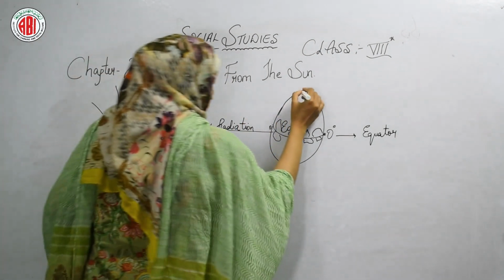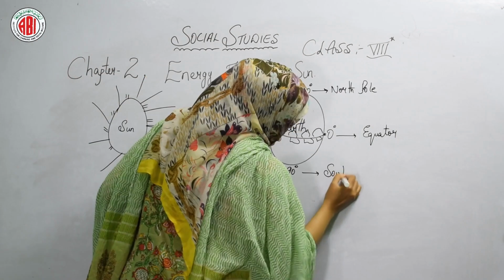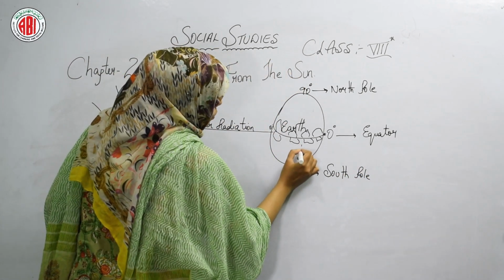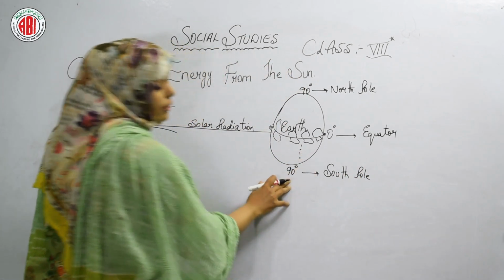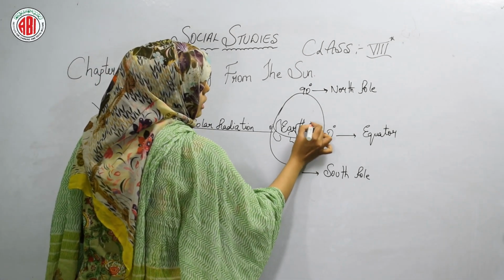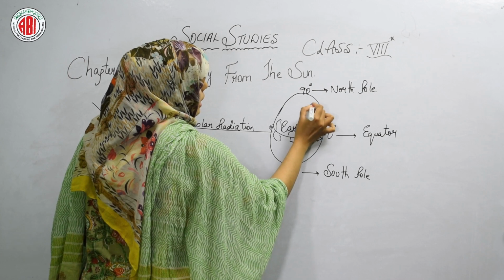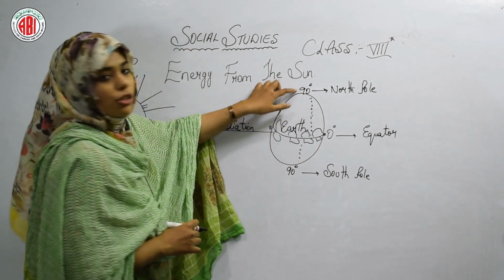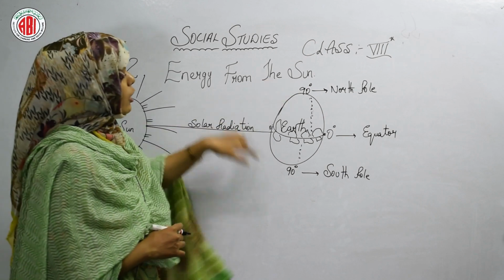This is the north pole, 90 degrees, and the south pole. Okay, how? Like 1, 2, 3, 4, 5, it will reach the 90 degrees, and the same from the equator, 1, 2, 3, 4, 5, 6, 7, 8, 9, 10. If you calculate all this, it will reach 90 degrees, the completely whole globe.